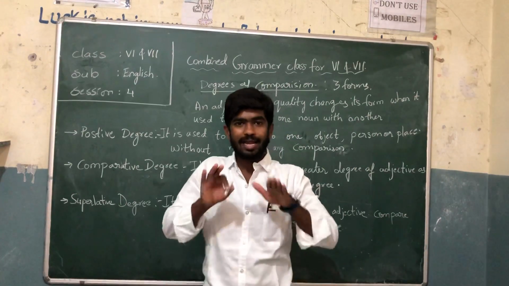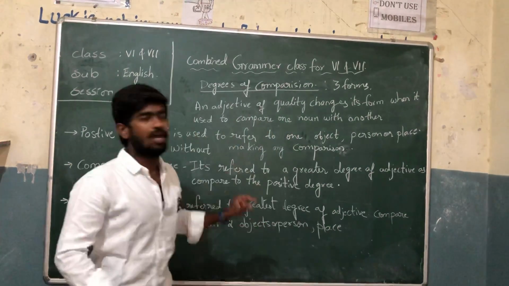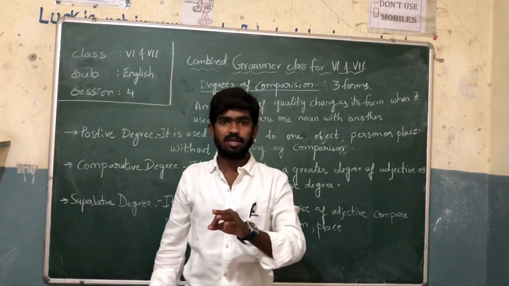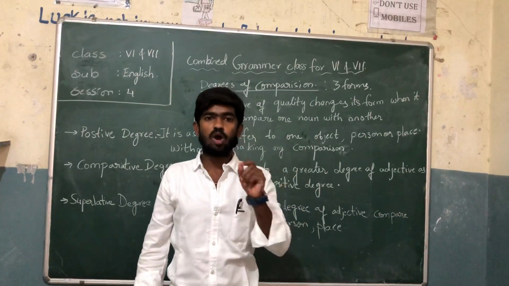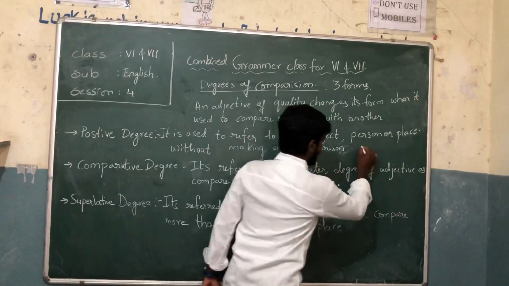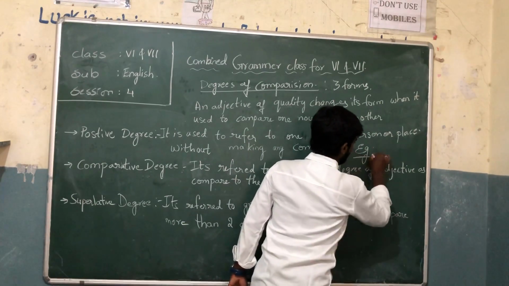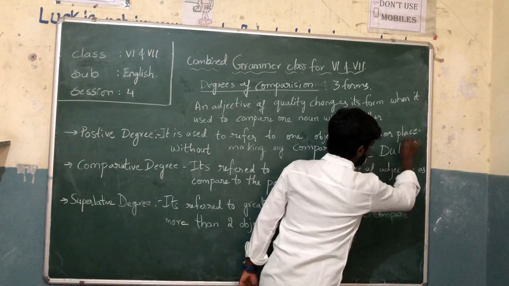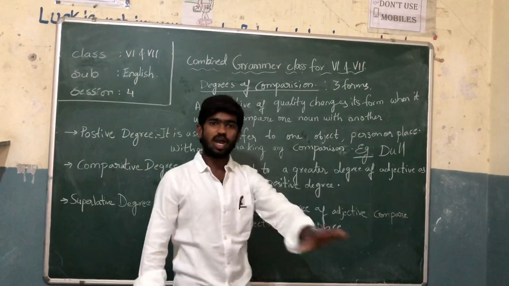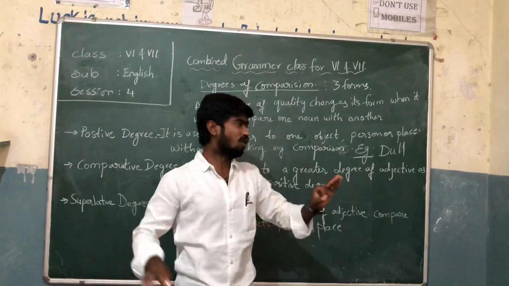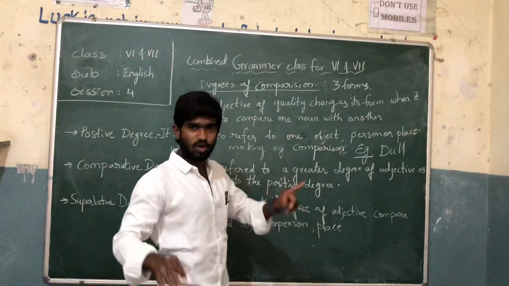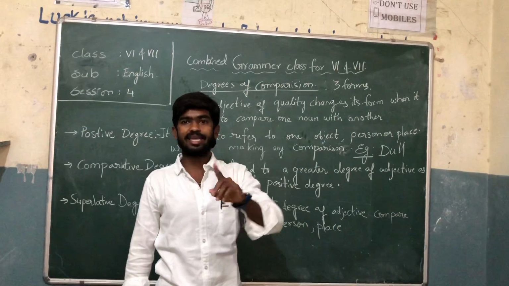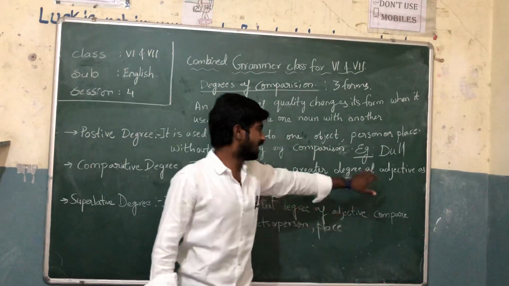We are not comparing. For example, the boy is dull. We are using the word dull as the example. Here we are not comparing with anyone. We are only referring to one person, telling his quality, how he is dull.